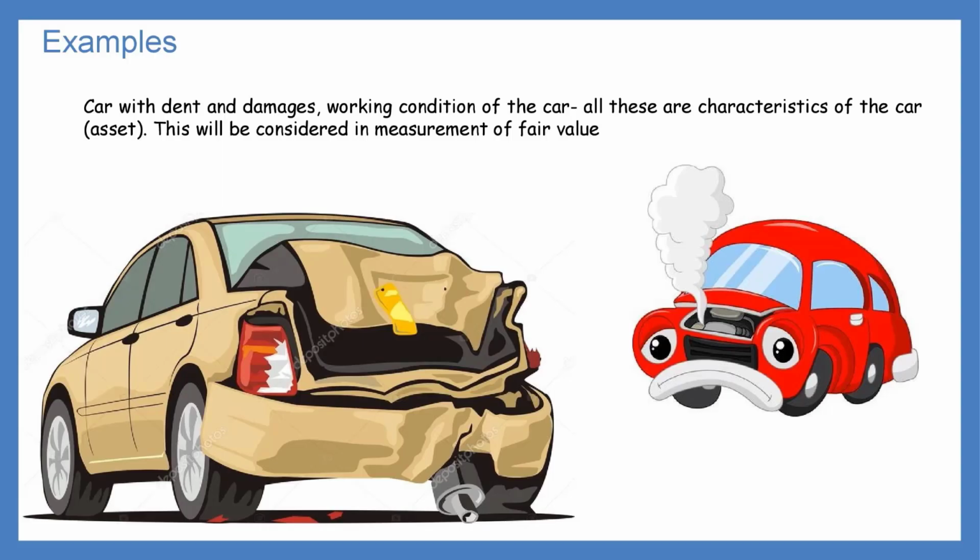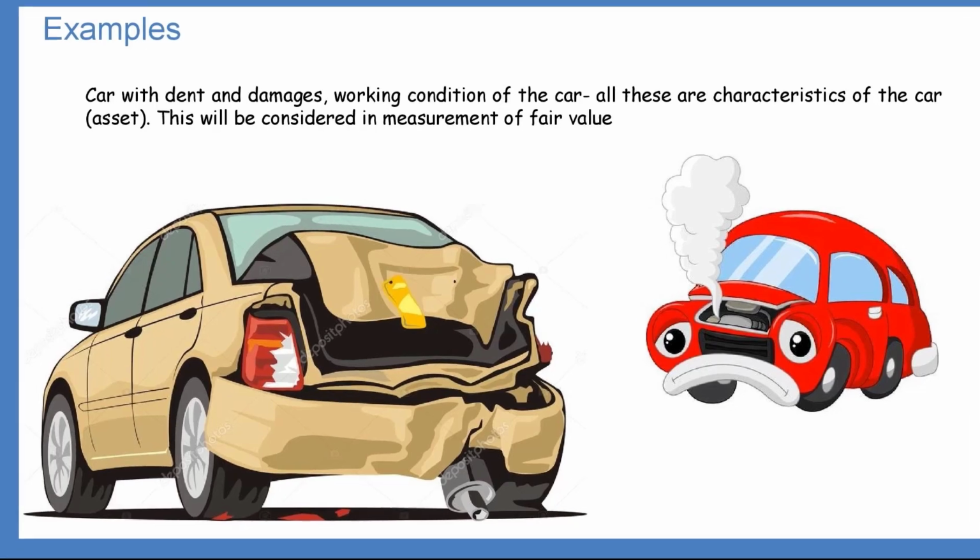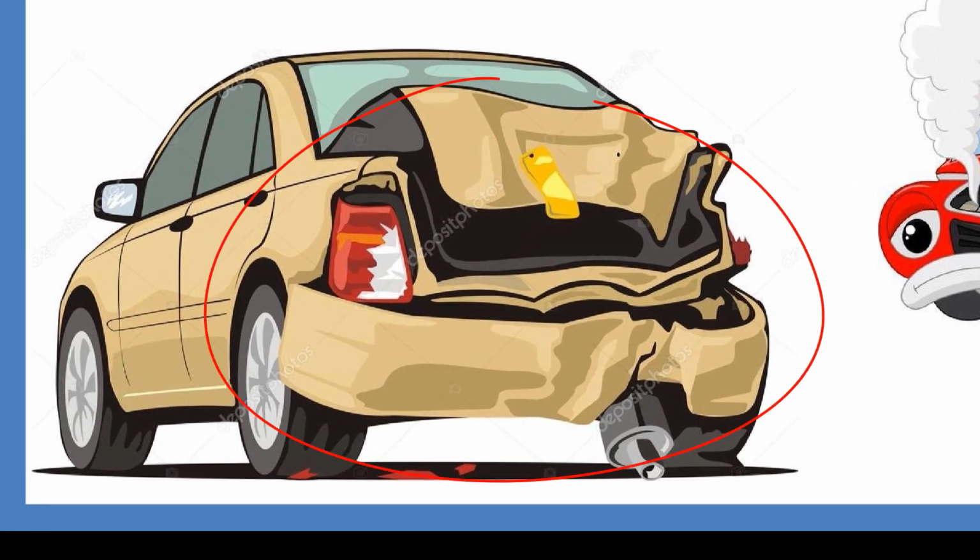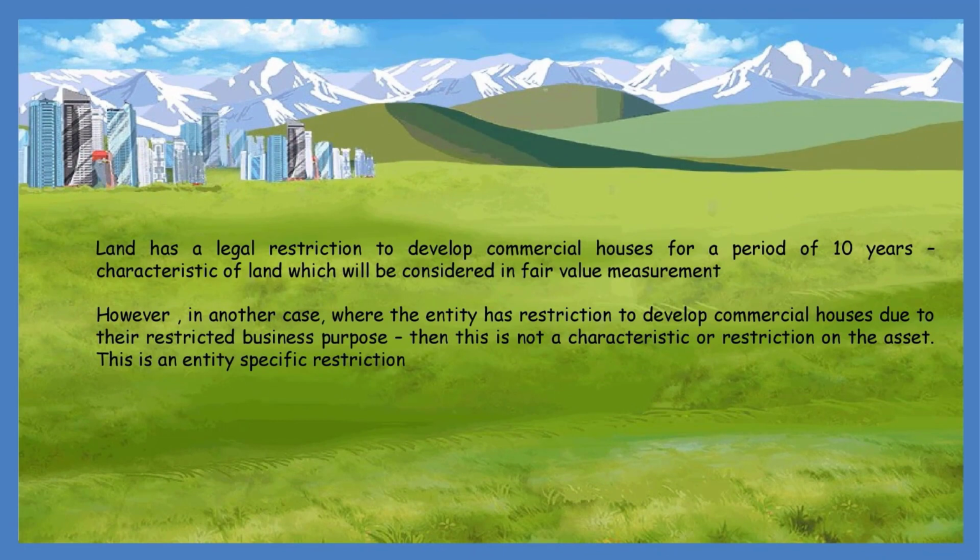Let us suppose you have a car which you bought 5 years back at rupees 10 lakhs and you're trying to sell this car now. What will be the price of this car? It will not be the same as 10 lakhs, I'm sure. Everyone will accept this. So how will the price be different for a person who has a similar car? That will depend on the characteristics of this car. It will depend on the working condition of your car. If the car has some dent or damages, then the value will be affected to that extent. And if its working condition is not proper and requires a major repair, then to this extent also the value will be affected, right?